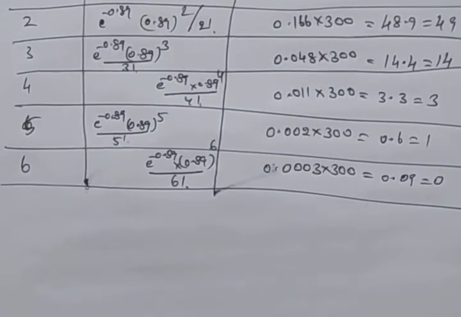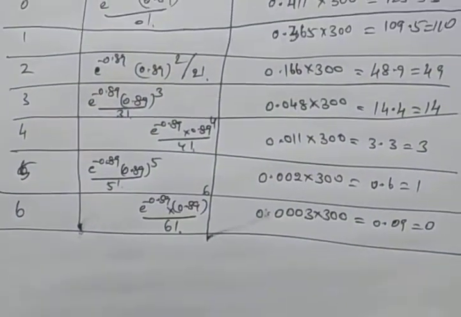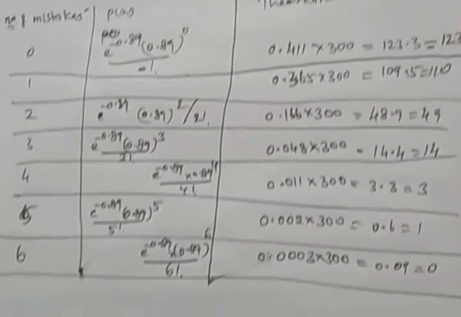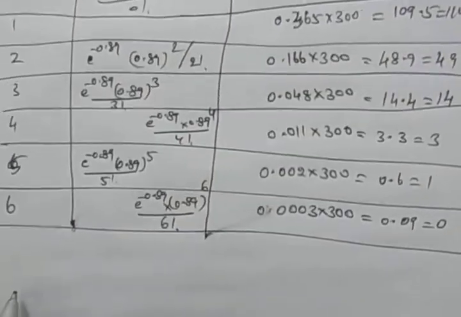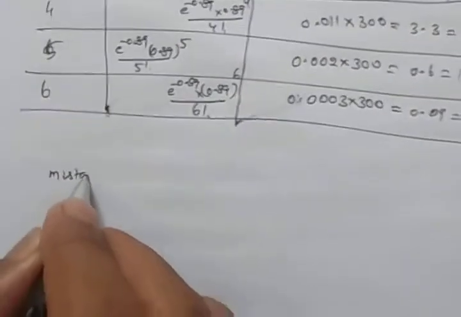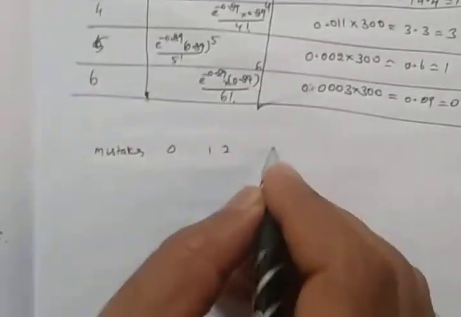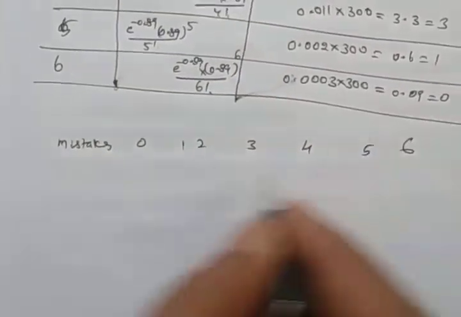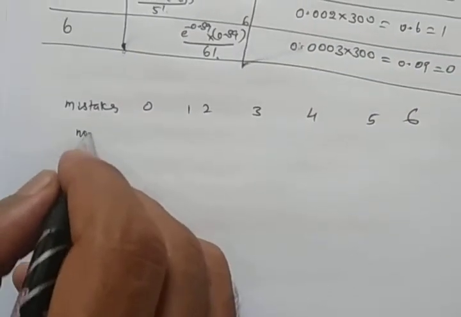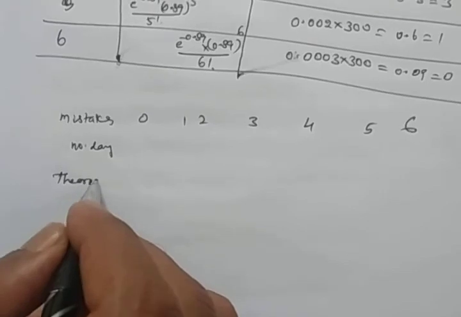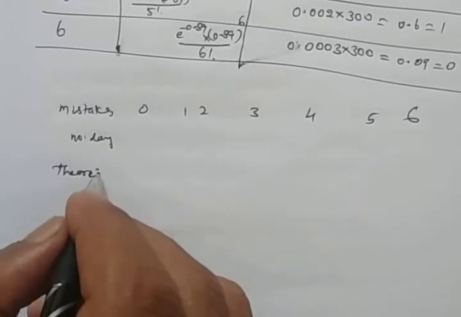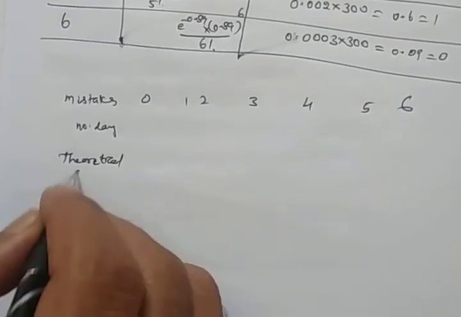So here we compare these values with the theoretical value and the number of days practically. Mistakes 0, 1, 2, 3, 4, 5, 6, and here number of days, and this is theoretical frequency.